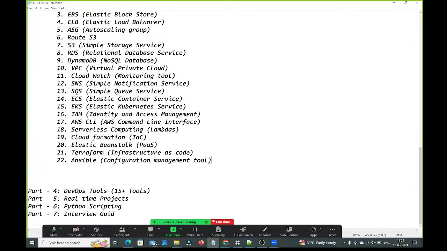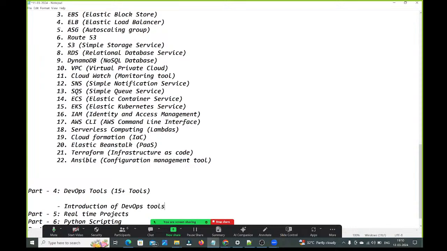What tools are we going to cover? Before starting the actual tools, I will give a brief about DevOps: as a DevOps engineer, what are your roles and responsibilities. First I am going to discuss introduction of DevOps tools, the tools we are going to cover.